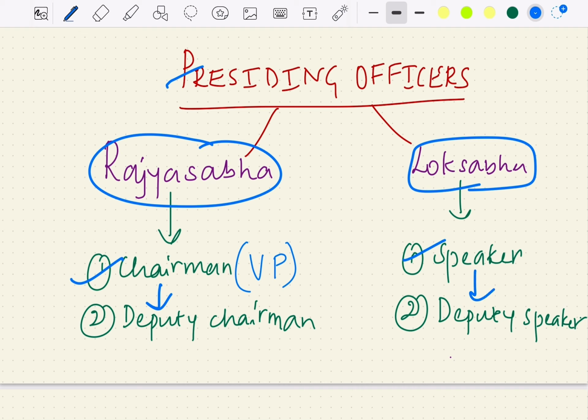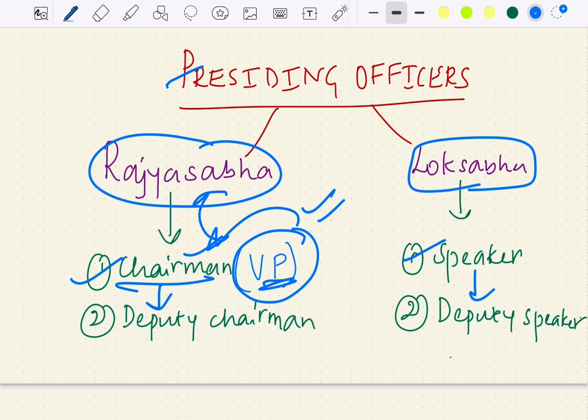The presiding officer of Rajya Sabha is called Chairman. Then who is the Chairman of Rajya Sabha? Whoever is the Vice President, that person is automatically the Chairman of Rajya Sabha. That is, the Vice President is the ex officio Chairman of Rajya Sabha. That is the double duty that the Vice President is performing. He is not just the Vice President, but also the Chairman of Rajya Sabha. He is the presiding officer of Rajya Sabha.